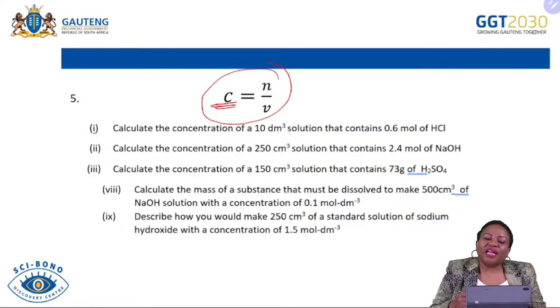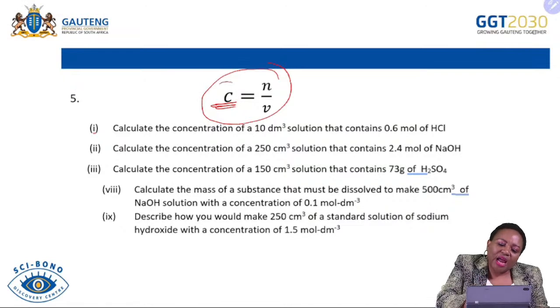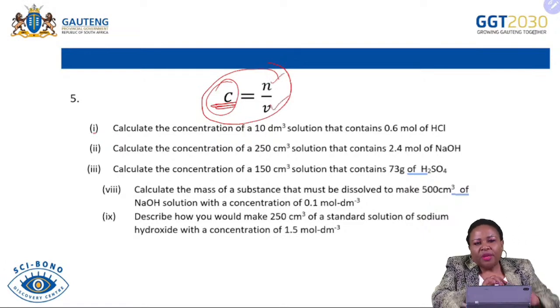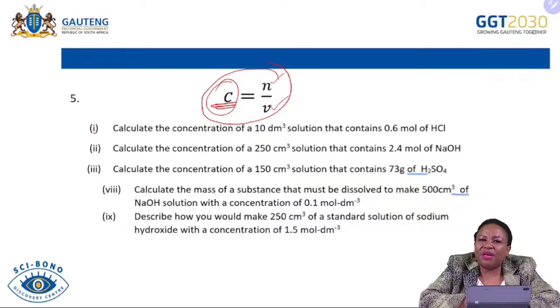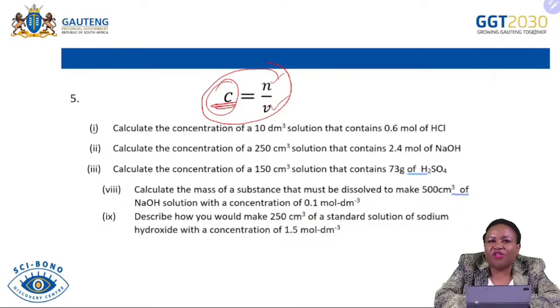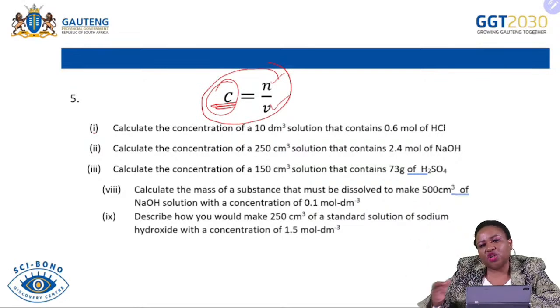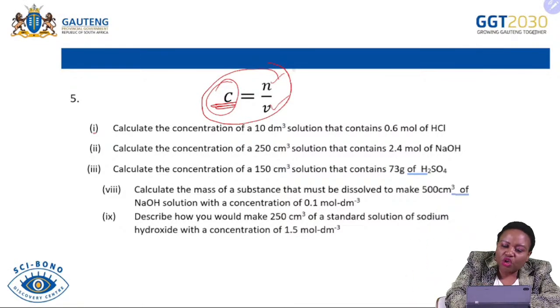Now, we know that in grade 11, when we calculated concentration, concentration is number of moles divided by the volume. And in some instances, they were providing us the concentration of a solution. And we were always told that if you know the concentration of a specific solution and you want to use it to find the concentration of another solution, the solution of known concentration is referred to as a standard solution.